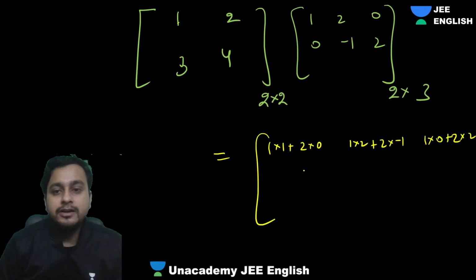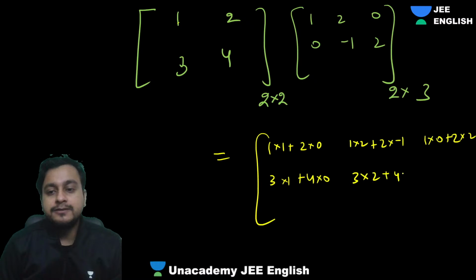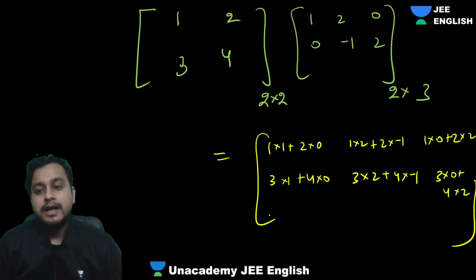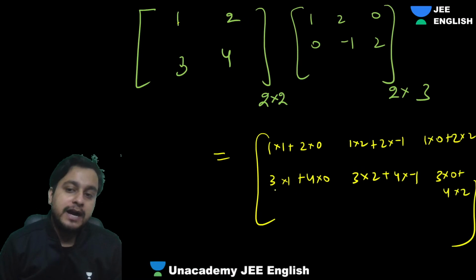Then, guys, 3 into 1 plus 4 into 0, this row over this. Then this over this, what are we getting? 3 into 2 plus 4 into minus 1, then 3 into 0 plus 4 into 2, right everyone? Absolutely fantastic.